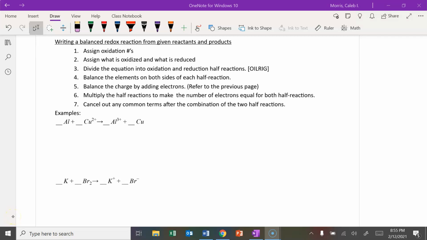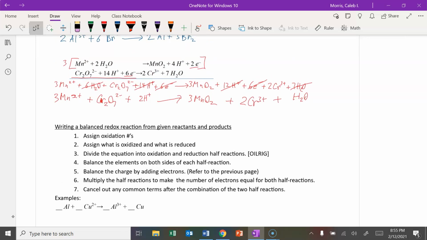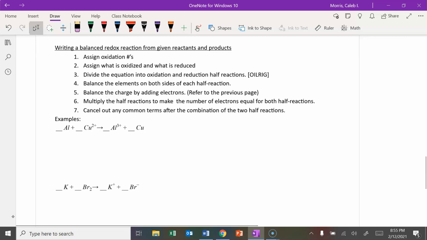Okay, now we're going to learn how to put it all together, writing a balanced redox reaction given reactants and products. Now, keep in mind that last example we did, that's way messier than anything I would ask you to do without first telling you what the half reactions are. Okay, that was just to show you that they can be pretty involved, but we would never give that to you unless I had already said, you've got these two half reactions, balance it. Okay. So now let's look at what we have here.